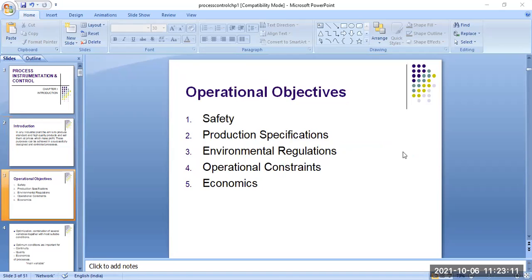Number two, production specifications. Which type of product is manufactured by this company? This is the production specification we have to follow.